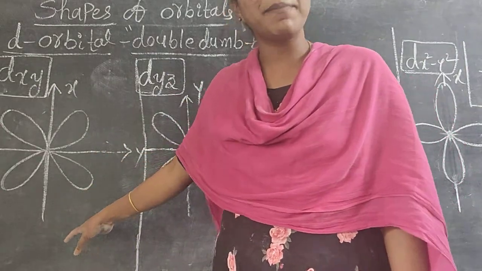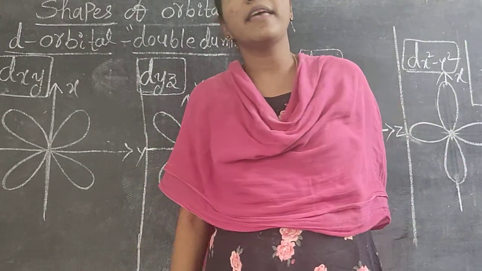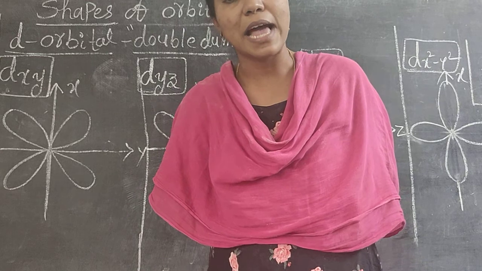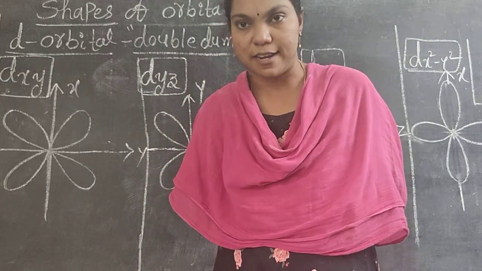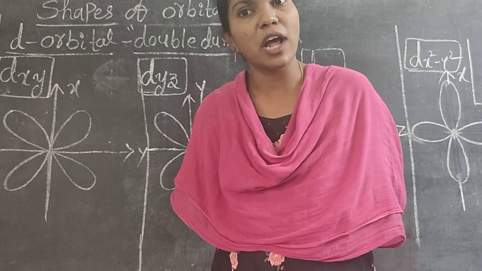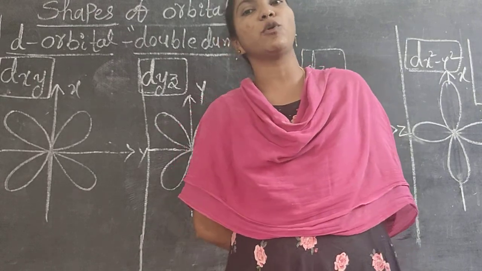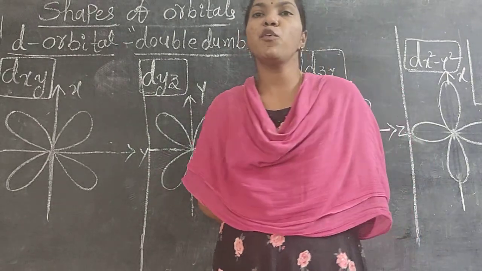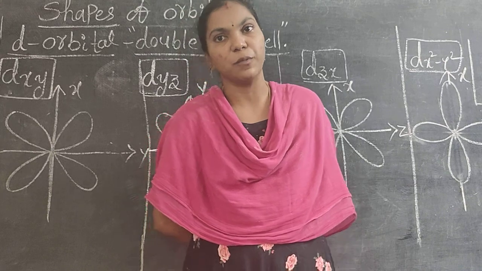Why can we not draw F orbitals? Once you search on the net or Google also, there is no scope to draw the F orbital. It is a 4-fold complex, a very complicated structure. That's why we are not able to draw that F orbital on the board. A 3D structure is there for the total F orbital. So if you have any interest in that, once you see it in Google Chrome also.